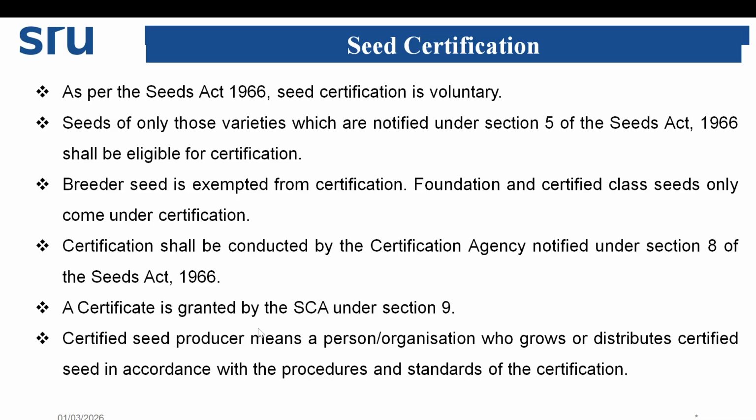A certificate is granted by the seed certification agency under Section 9. A certified seed producer means a person or organization who grows or distributes the certified seed in accordance with the procedures and standards of certification.